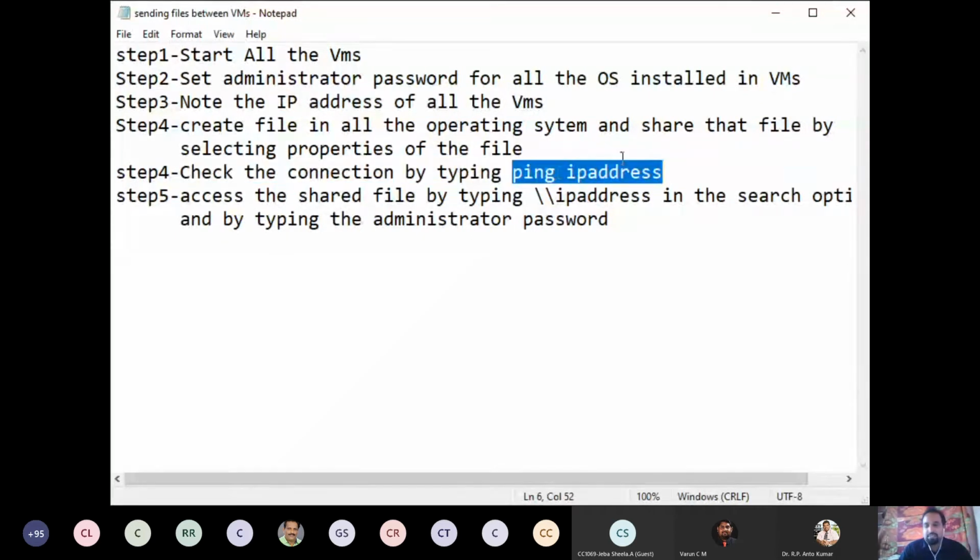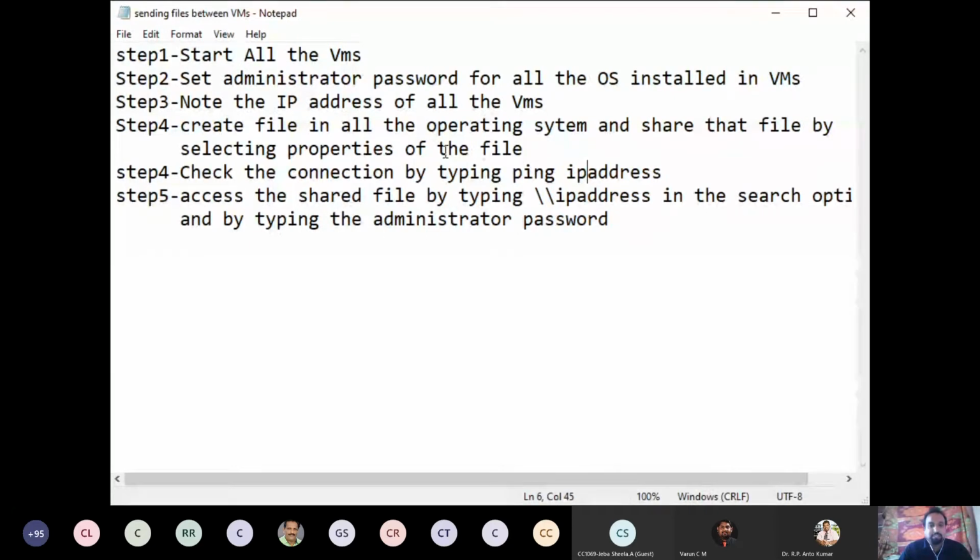For that, you have to use the ping command and check the connection. Then you have to access the file by typing // and the internet address in the search option, and entering the administrator password. Okay, now we can see the demo.